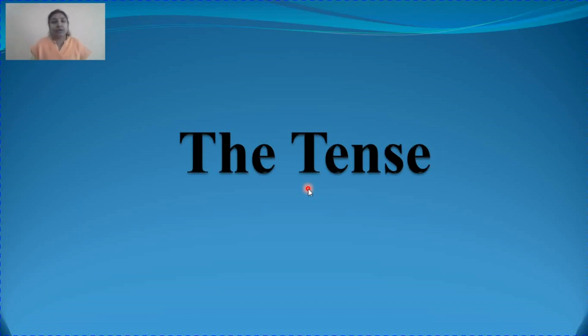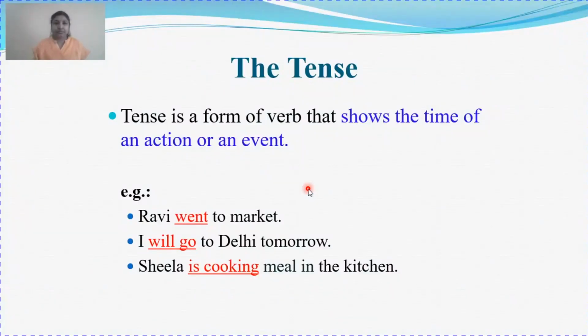In the previous chapter we studied all the types of verbs, and now in this chapter we are going to study the different forms of the verb, how they are used to differentiate different sentences in terms of time. So what is tense? Let's begin with the definition of tense.